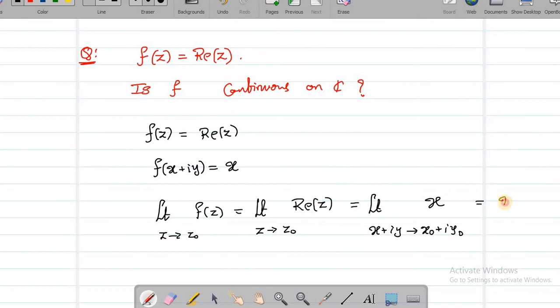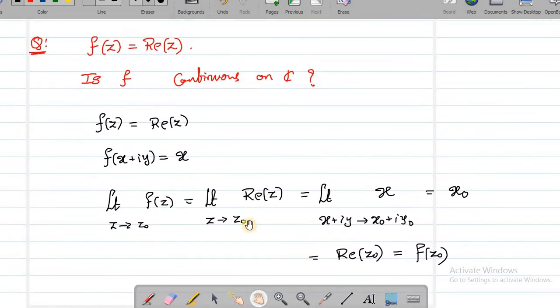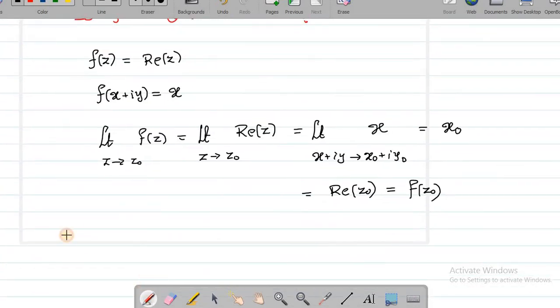So its limit is nothing but x0. So x0 is actually the real part of z0, which is nothing but f of z0. Therefore, limit z goes to z0 of f of z is the same as f of z0. Therefore, this function is continuous on C. There are no discontinuities. So the answer is yes, it is continuous. The conclusion is f of z equal to real part of z is continuous on C.